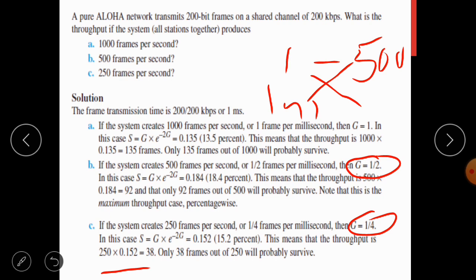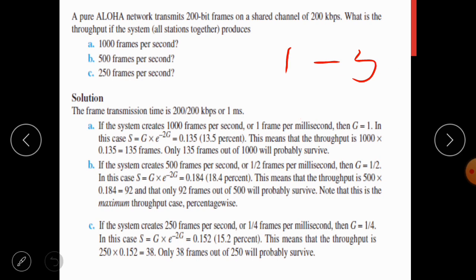So in this problem, the important thing is how you are going to calculate the value of G. Be careful when you calculate the value of G. Remember the definition of G, that it is the number of frames transmitted in one frame transmission time. So one frame transmission time you have to calculate at the beginning.